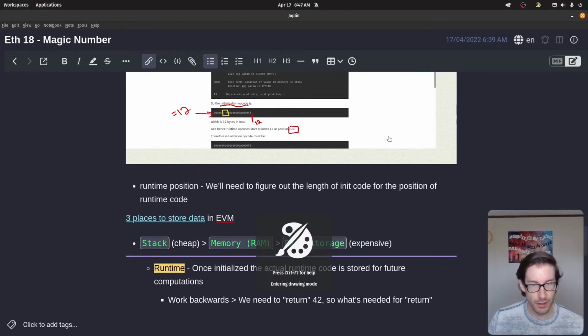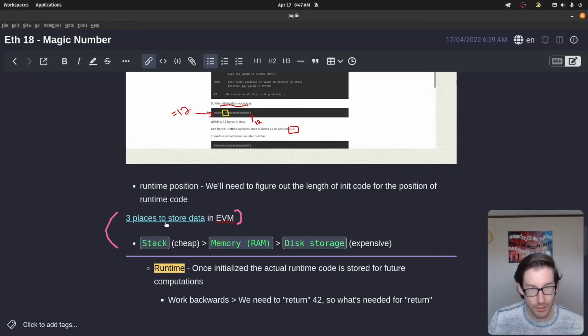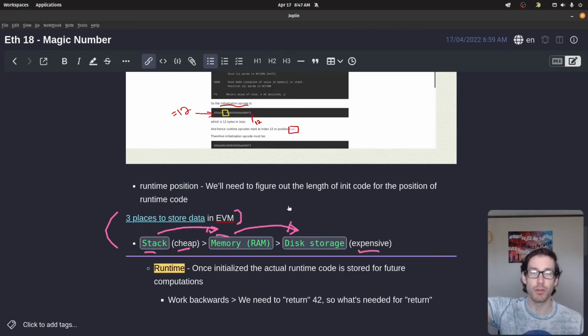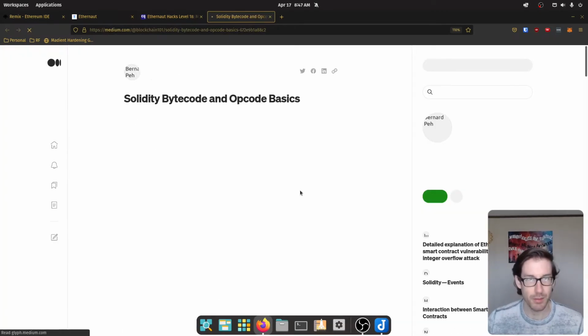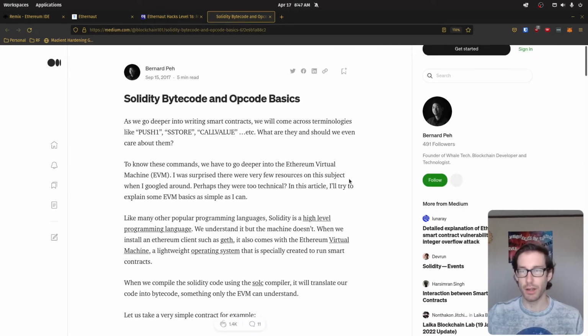And here's just another link that highlighted that point, basically showing you that the stack is the most ephemeral, it changes the most, and it disappears the quickest. It's the cheapest on gas. Memory is the next step from that. So you want to take whatever you put in there and put it in here if you want future usage of that. And then eventually you're going to move it to storage, which is going to be the most expensive gas, and that'll be the most frequently utilized. That's when you put state variables in contracts that can be utilized for your contract. And I think this links out to the same solution. Oh no, it links out to this. Okay, there you go. That's where that came from.